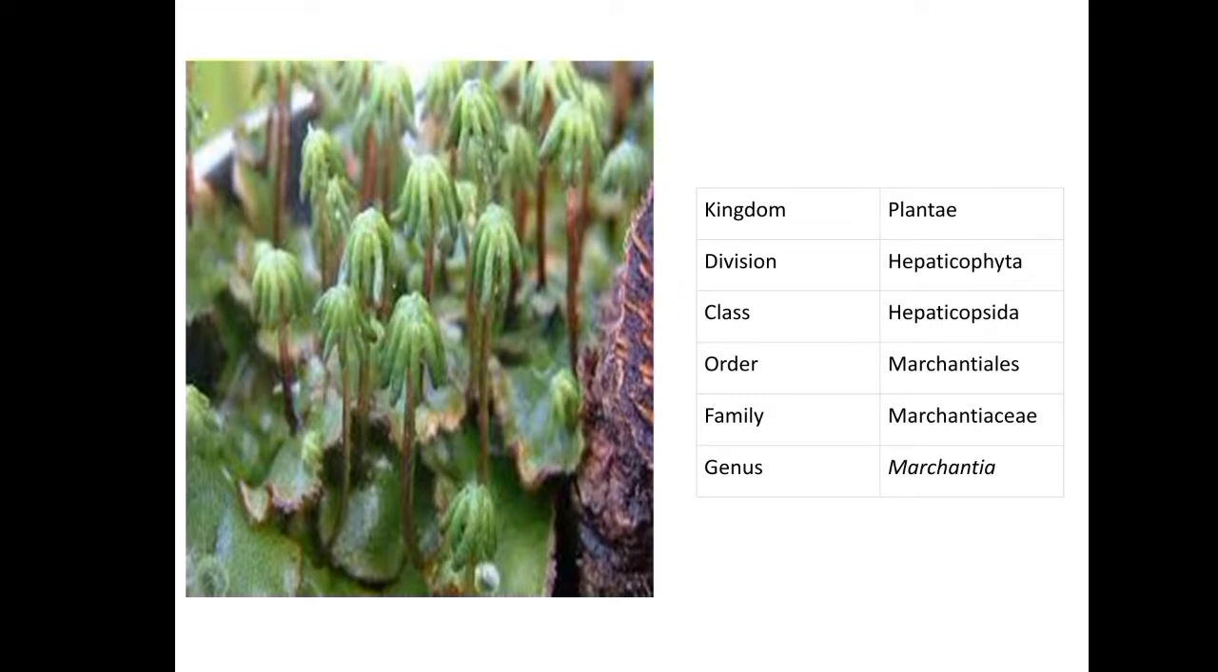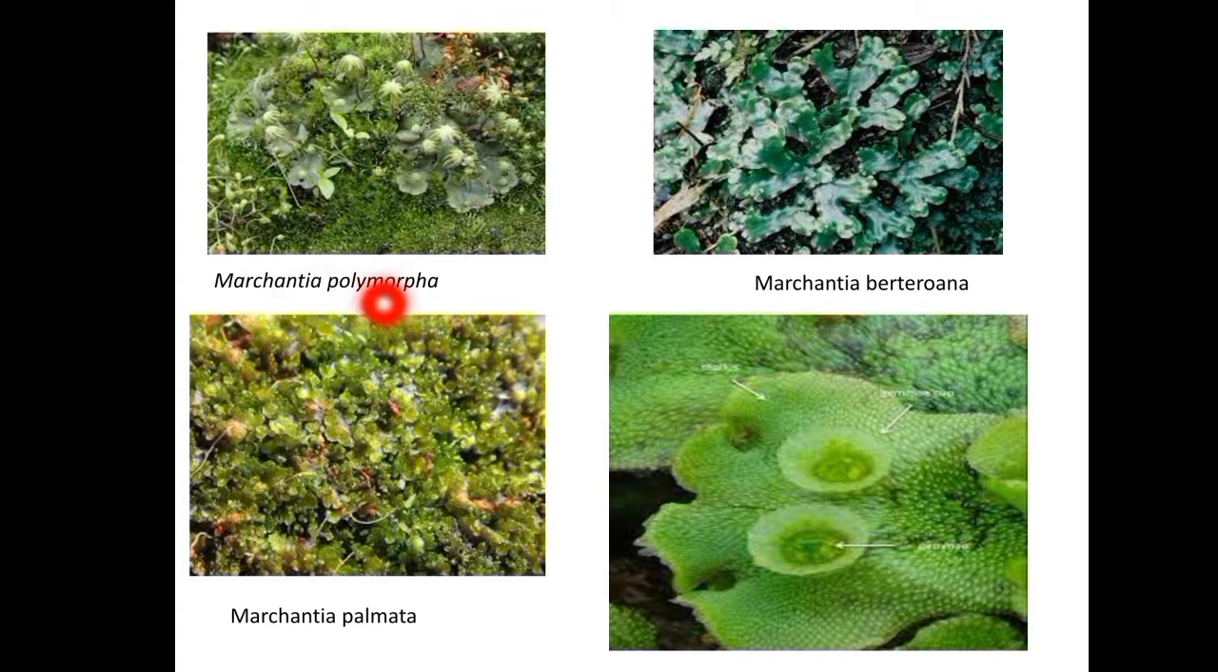The genus Marchantia contains around 65 species, and they are present in moist and shady places all over the world. Some examples are given here. Marchantia polymorpha, Marchantia berteroana, and Marchantia palmata are a few species of Marchantia.